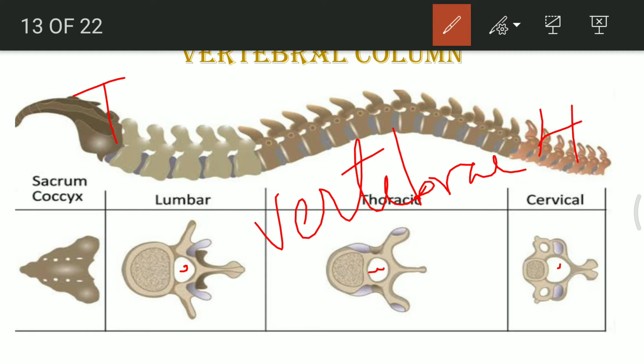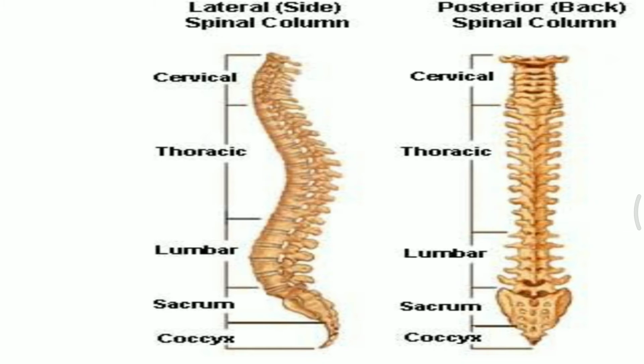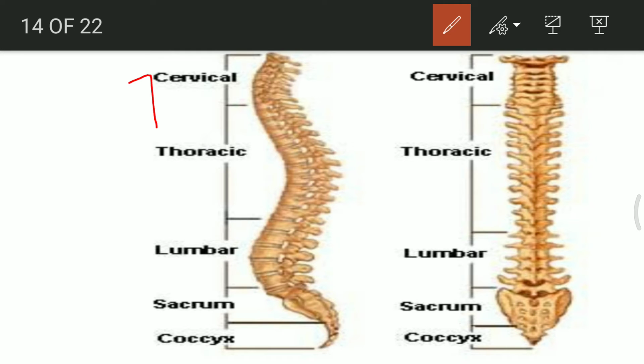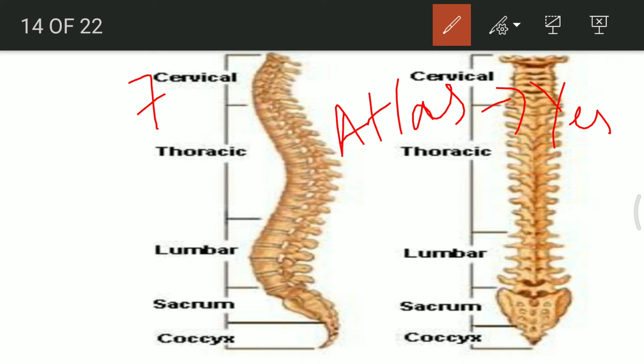The first one is the cervical vertebra, and it consists of seven vertebra. See this structure. The number of bones in the cervical vertebra is seven, out of which two are very important. The first bone is known as the atlas, which is also commonly known as the yes bone. The reason why it is called a yes bone is that when we nod our head to say yes, it is because of the movement of the atlas.